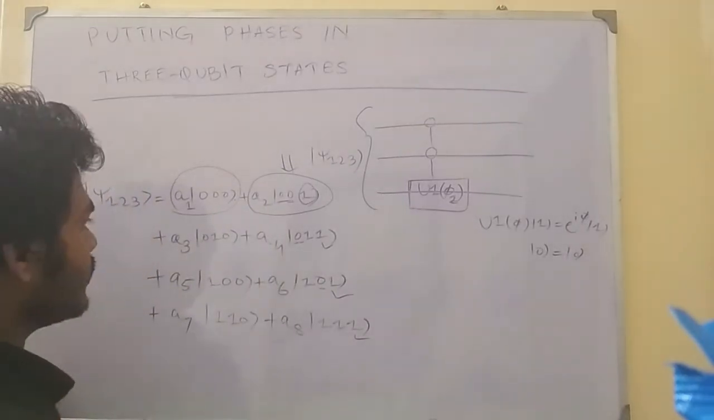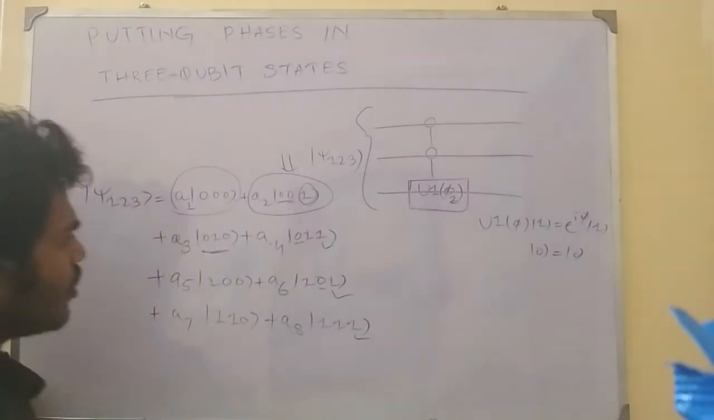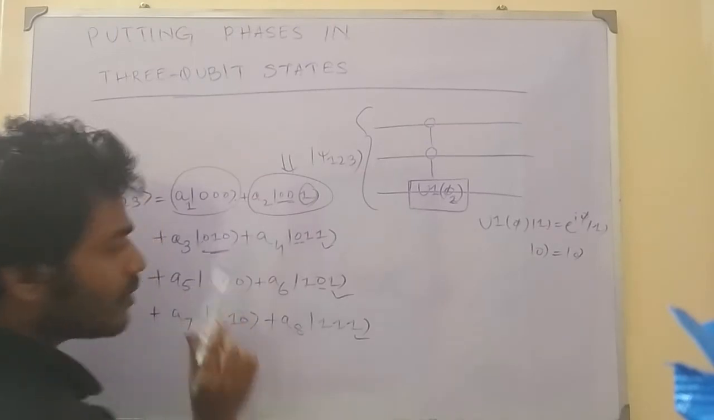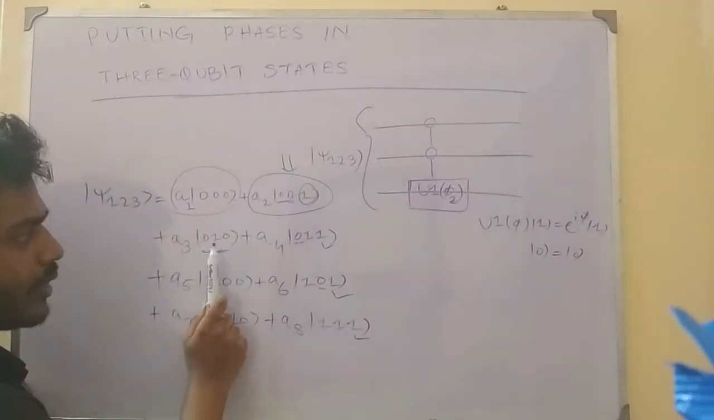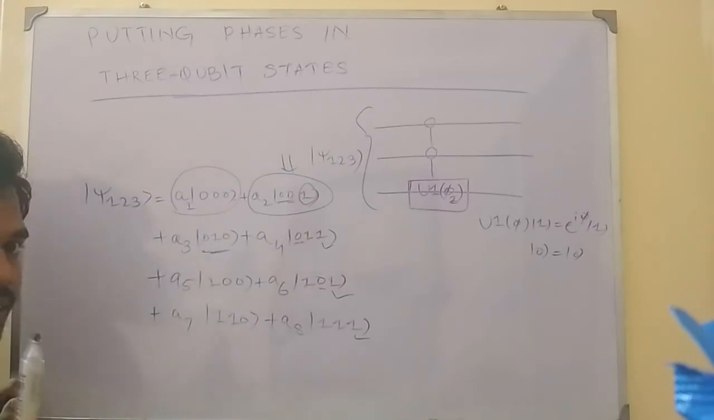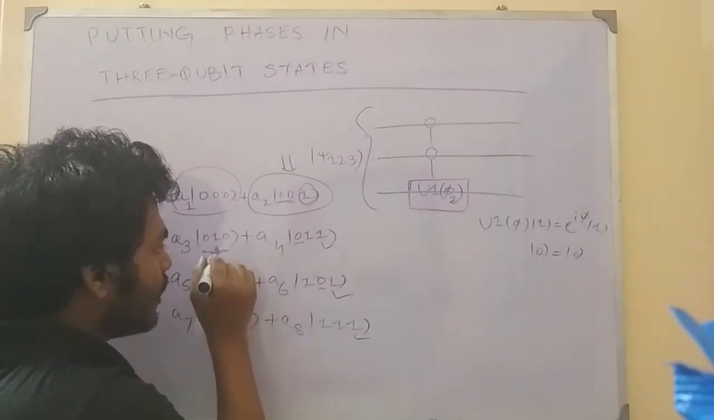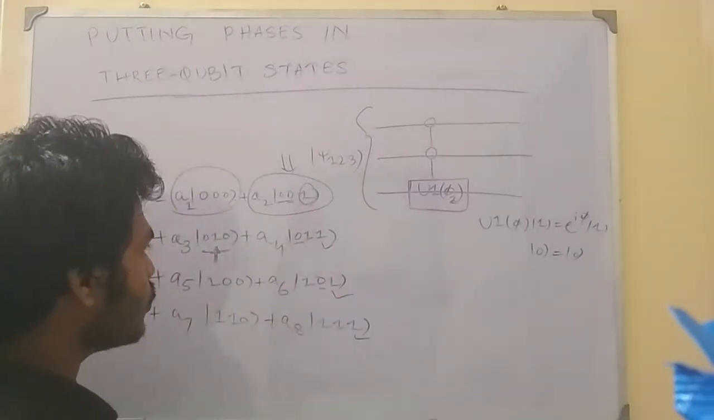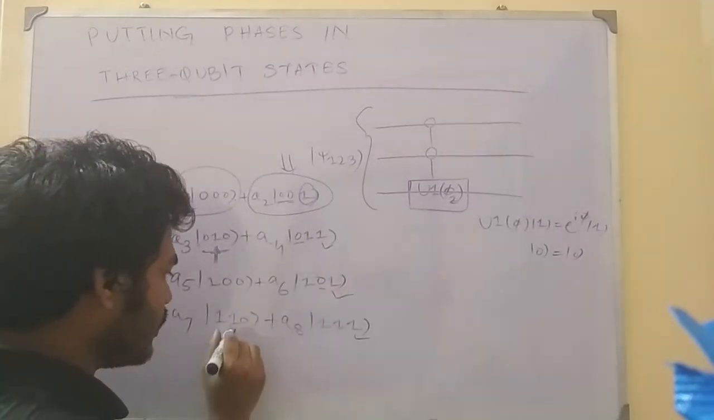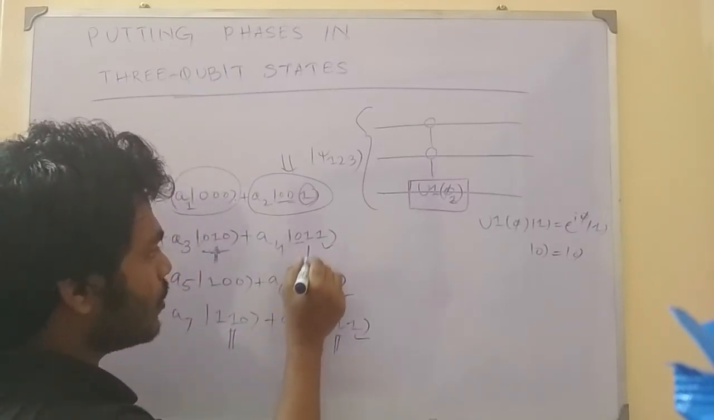Now let's move on to the third term, which is 0 1 0. Here also you can see that we will apply the phase gate. Remember, in the position where there is 1, there only we will apply the phase gate. Otherwise you cannot have the introduction of phase. So here in the second place we have the 1, right? Now we see in which other cases we have 1 in the second place. Here also we have 1 in the second place, here also we have 1, and here also we have 1.